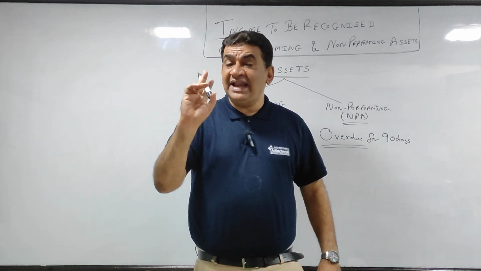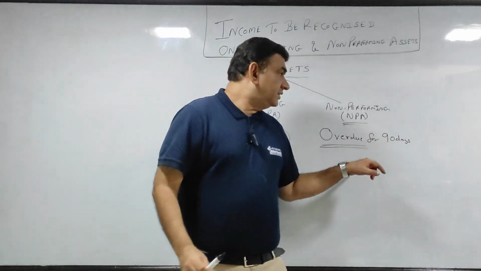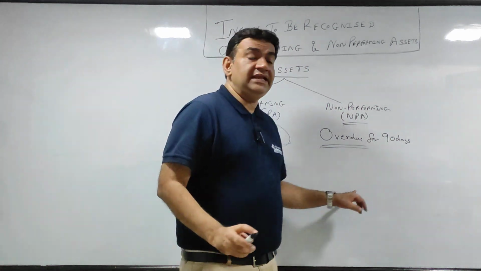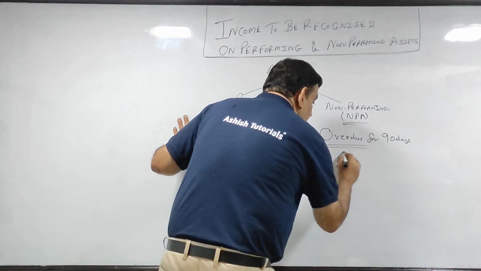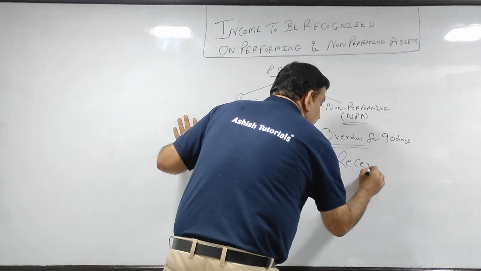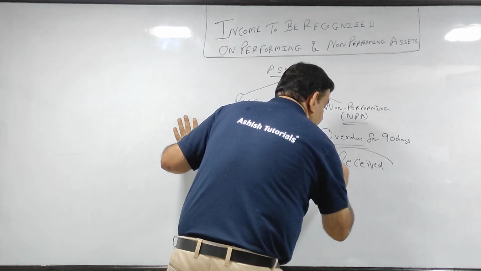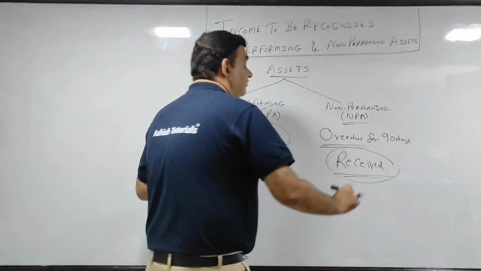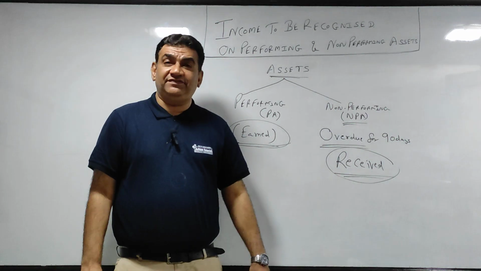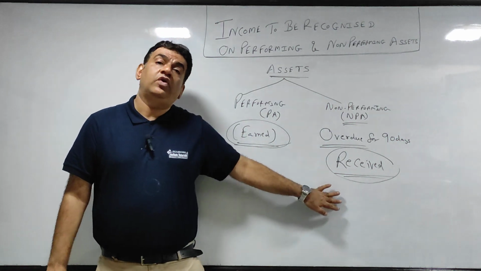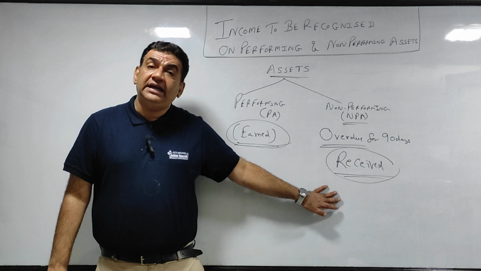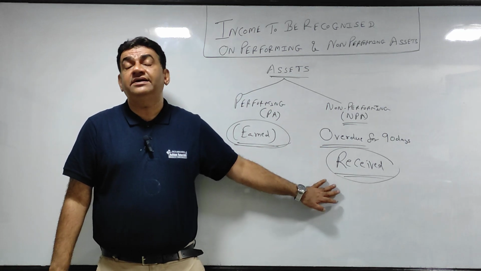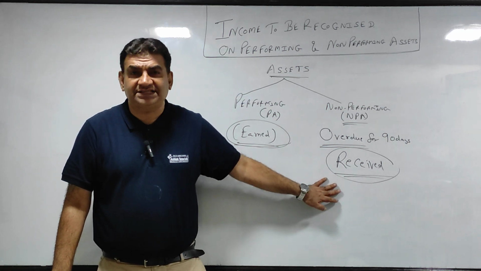So RBI guideline says when it comes to recording NPA income, you will record it only when it is actually received. So we have to follow RBI guidelines while recording income on non-performing assets.